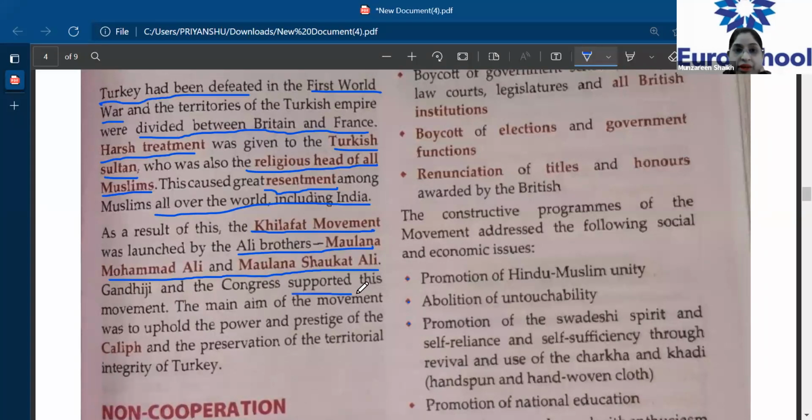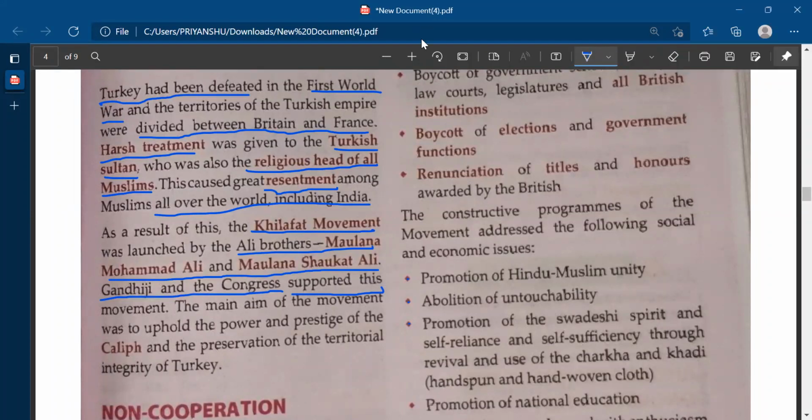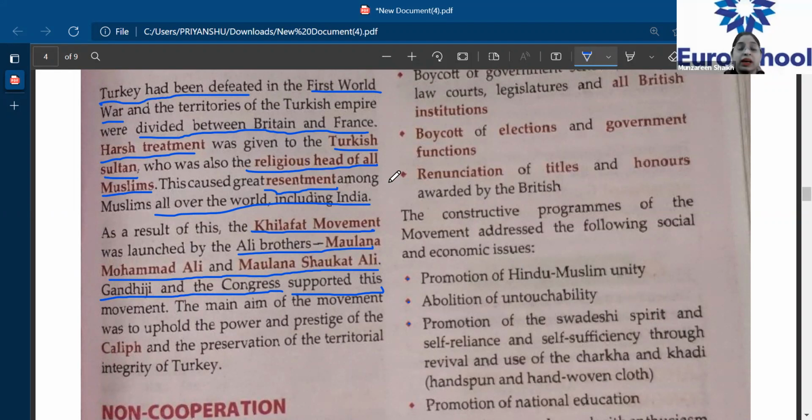Over here in India, what had happened? Gandhiji and Congress also supported. Now, why do you think Gandhiji and even the Congress supported this movement? Any guesses? Ma'am, Gandhi supported this movement because he thought that after supporting them, they will also support us in the fight against the British, and so they will basically unite with us.